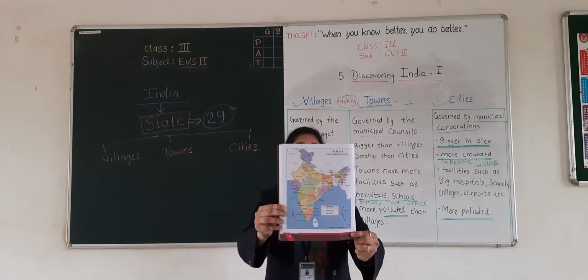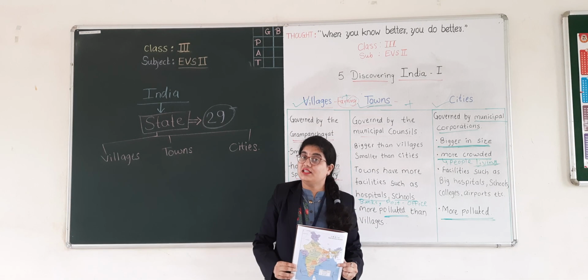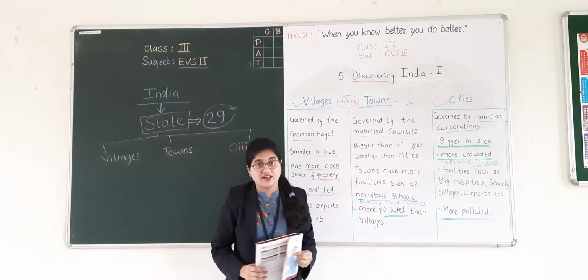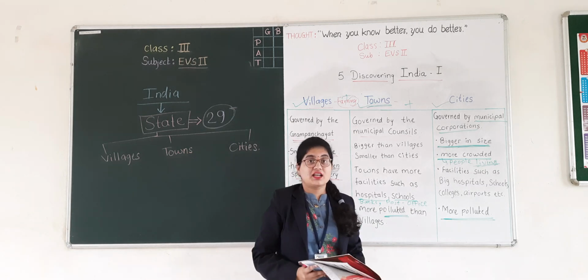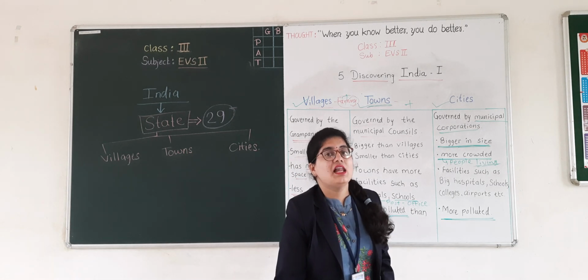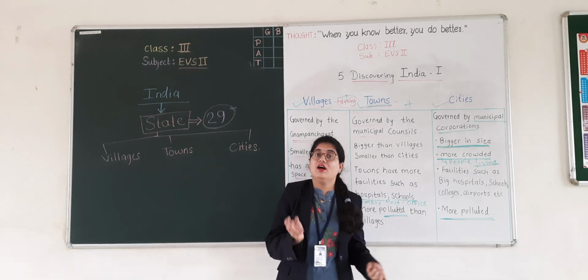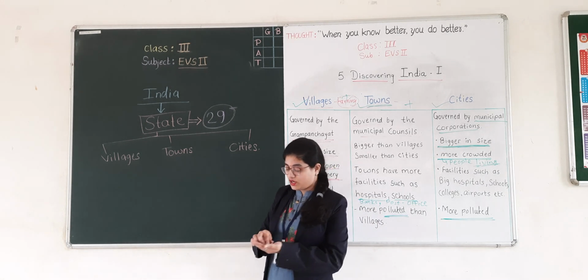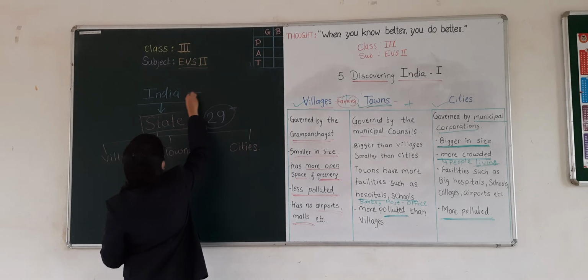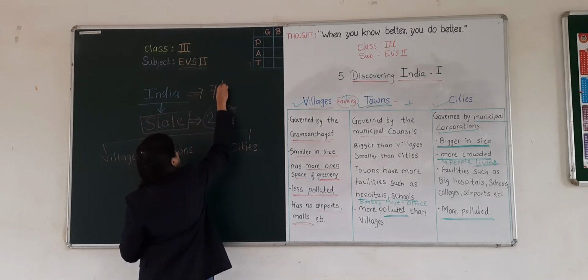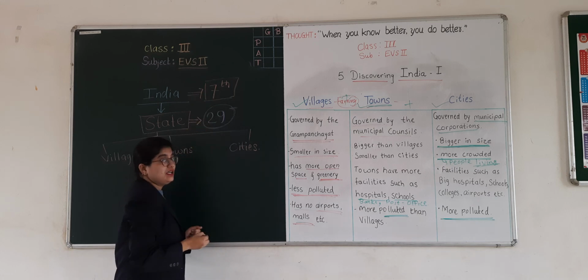Good. So, in the world, our country is the 7th largest country. At what number does our country come in the world? Yes. Our country is the 7th largest country in the world.